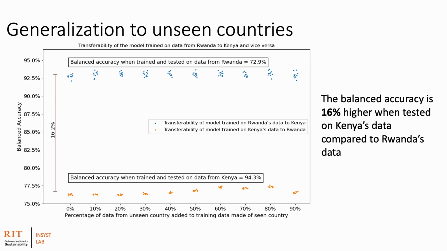However, we also observed that we were able to achieve a balanced accuracy of about 94% in Kenya, while we only obtained 73% in Rwanda. We hypothesized that the reason for this is that the average consumption in Kenya is about 2 times that of Rwanda, so it is easier to separate pixels that are electrified from those that are not electrified in Kenya than it is in Rwanda.